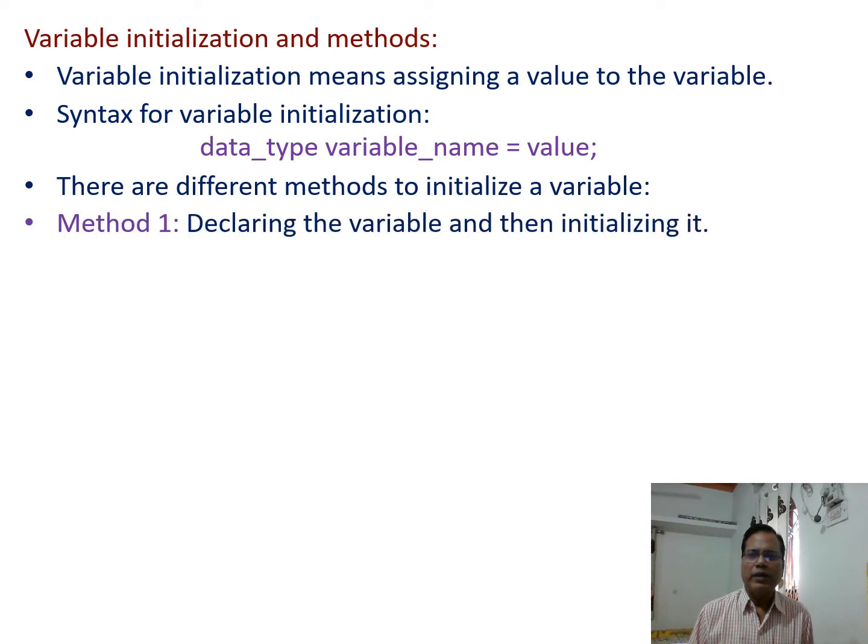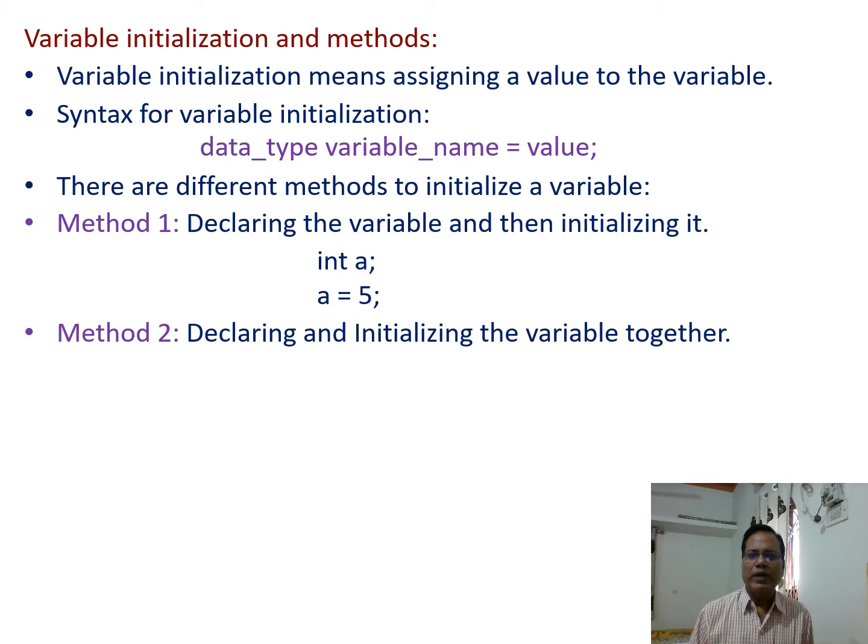Method 1. Declaring the variable and then initializing it. First we declare the variable and then initialize its value like this one. In these two statements, int a, first variable a is declared which is of the integer type, and then using the next statement a equal to 5, 5 is assigned to the variable a.